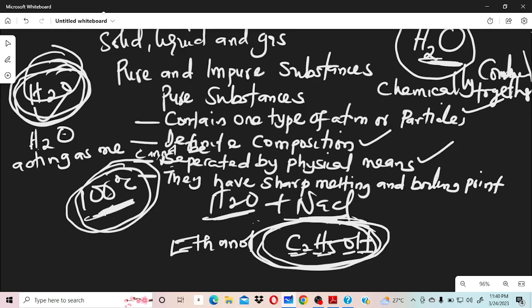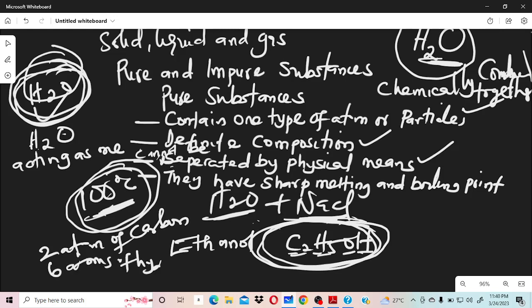So for ethanol, we are going to have two atoms of carbon, six atoms of hydrogen, and one atom of oxygen. I hope that is clear.